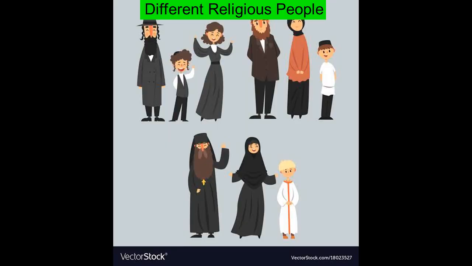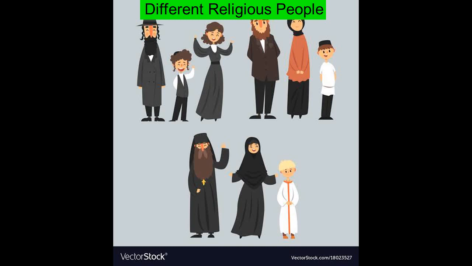Now, religion. Religion means a particular system of faith and worship which brings human beings together with human society. In our country, there are different religions like Muslims, Hindus and Christians.